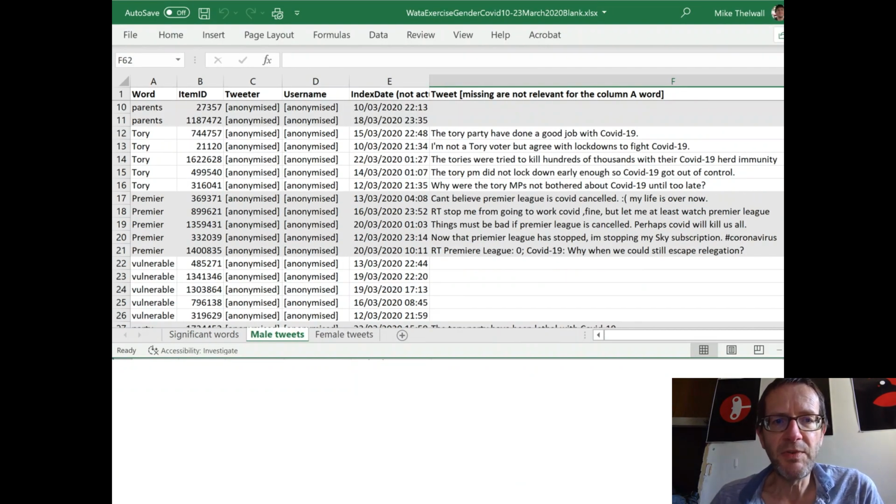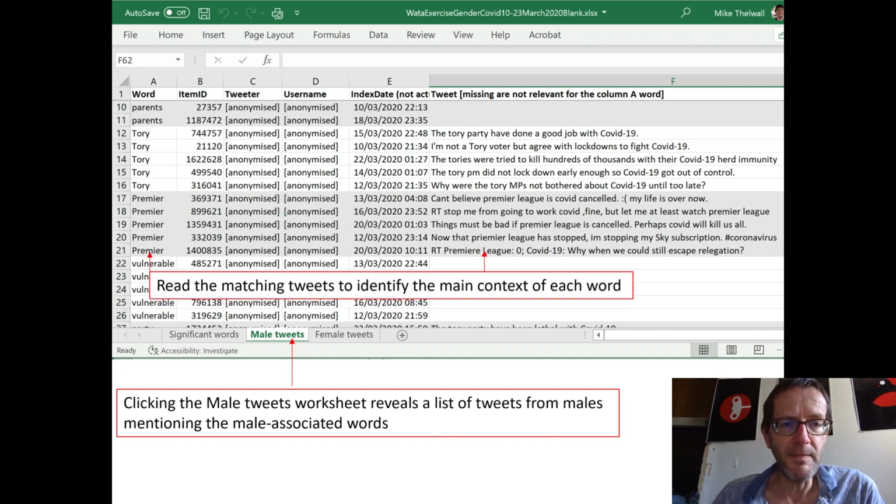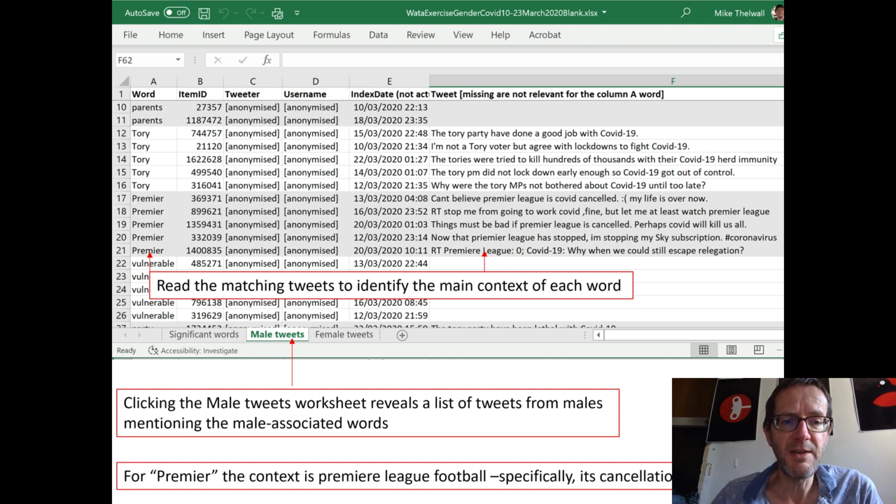And a male example. The top two words for male were Tory and Premier. If you click the male tweets worksheet, you get a list of the tweets containing the male terms. To find the meaning and context of the word Premier, you would read the tweets containing the word Premier. And for Premier, I would say the context is Premier League football, and more specifically, cancellation of Premier League football due to COVID. These were from very early on in COVID-19, 10th to the 23rd of March tweets about COVID-19.